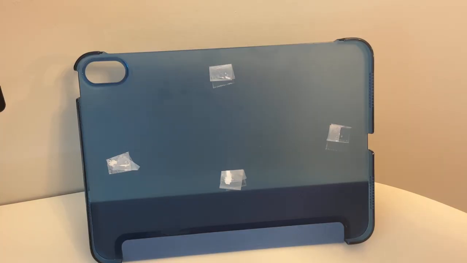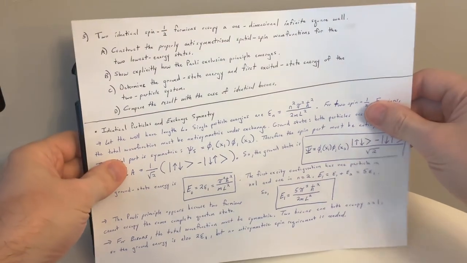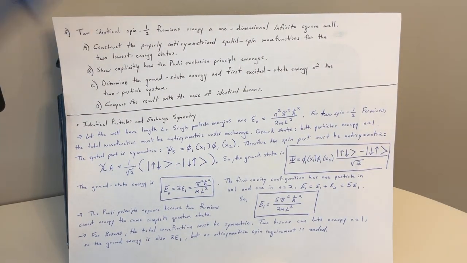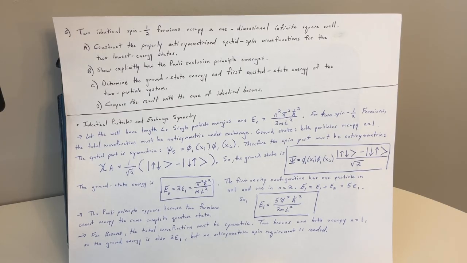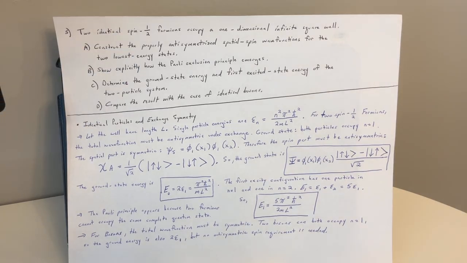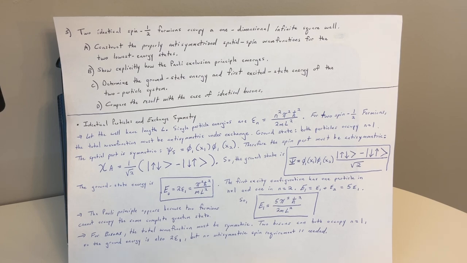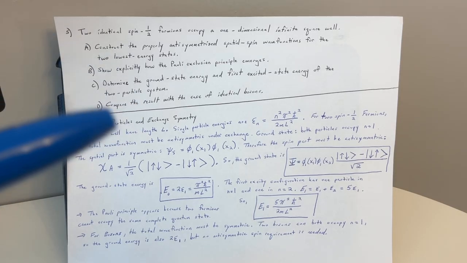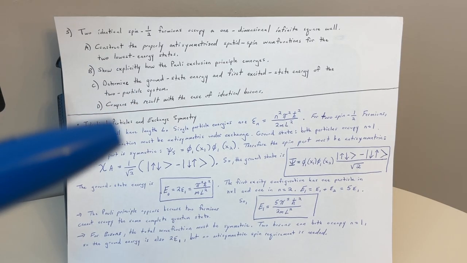And now we could move along to number 5. Okay, so number 5. We get 2 identical spin 1/2 fermions occupying a one-dimensional infinite square well. I'll read through all 4 of these. A, B, C, and D. Construct properly anti-symmetrized spatial spin wave functions for the 2 lowest energy states. Part B, show explicitly how the Pauli exclusion principle emerges. Part C, determine the ground state energy and first excited state energy of the 2-particle system. Part D, compare the result with the case of identical bosons.